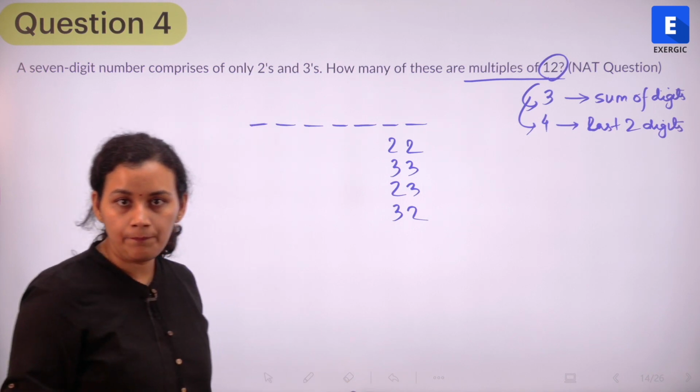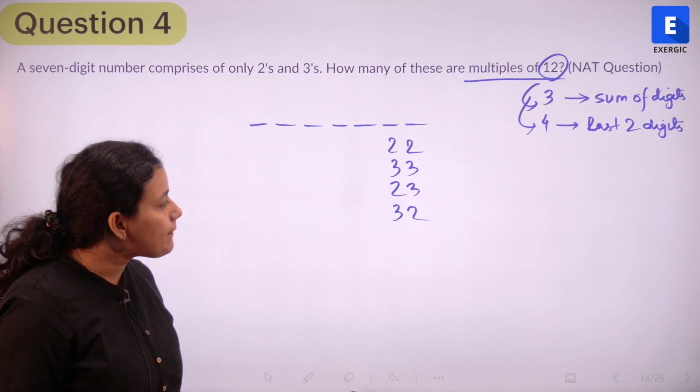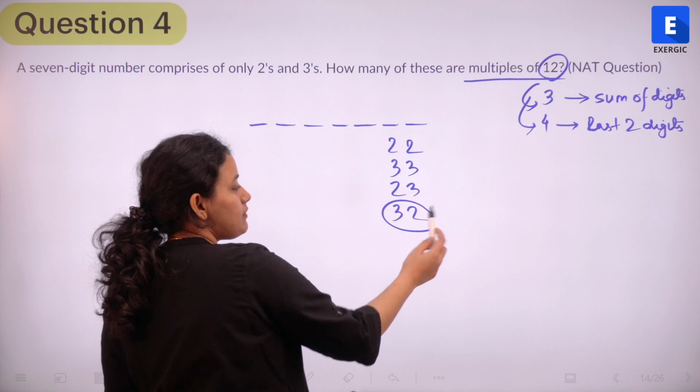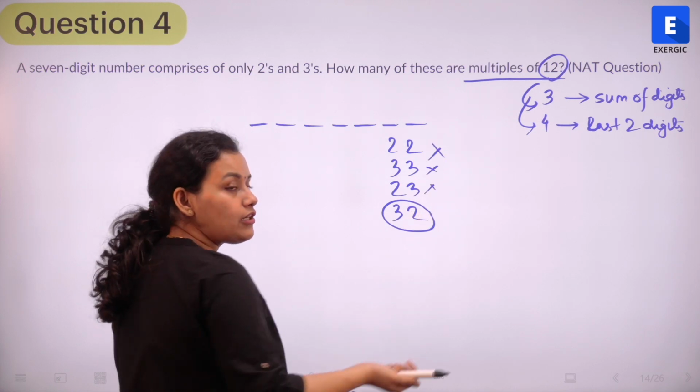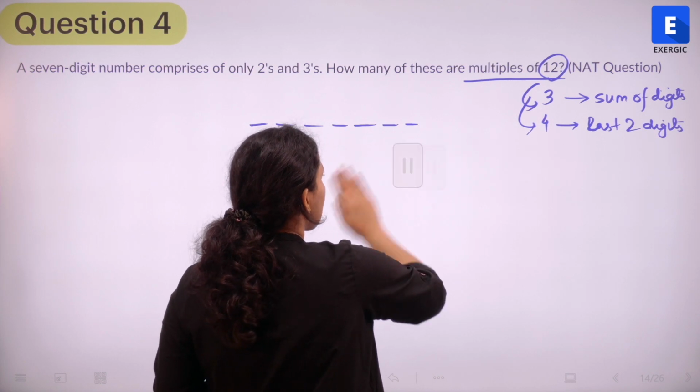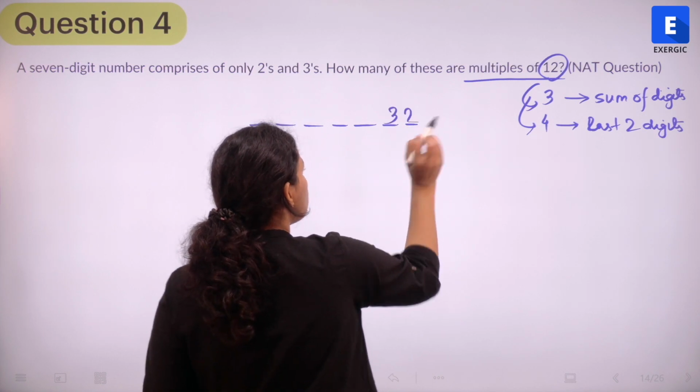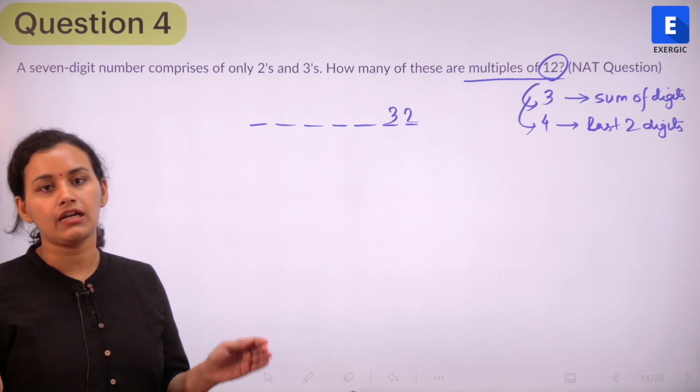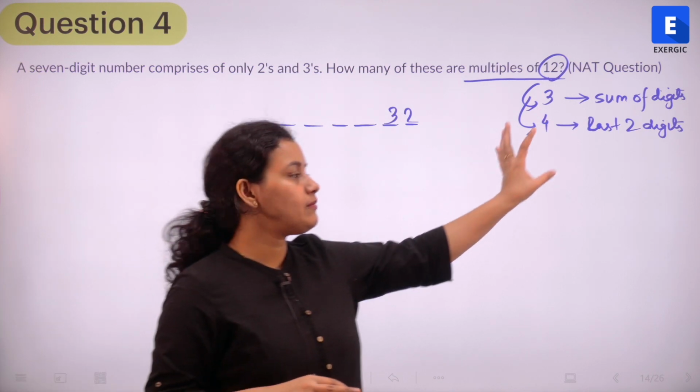That's only possible. Out of these numbers, only 3, 2 is divisible by 4. 2, 2 is not, 3, 3 is not, and 2, 3 is not, right? So, at least the last two digits are fixed. It has to be 3 and 2. The last two digits have to be 3 and 2 for the number to be divisible by 4, right?